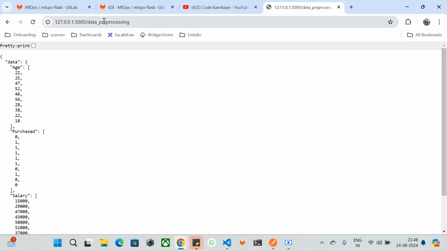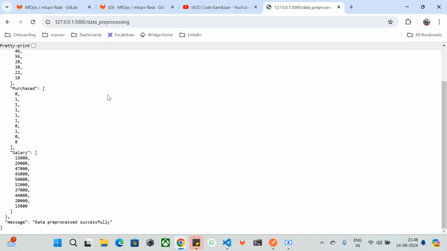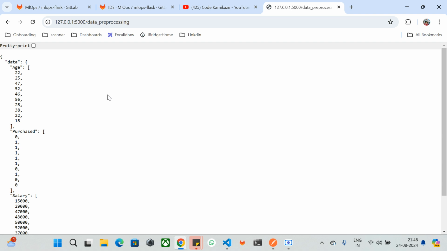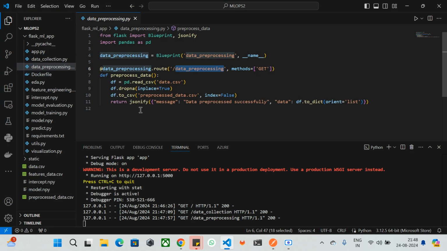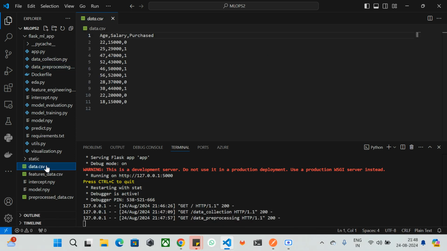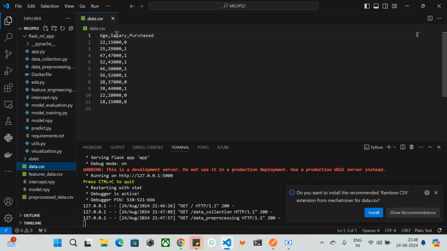So if I do data pre-processing, you can see here we have the data pre-processed successfully. As you know, this endpoint creates the hard-coded data sets, which represent the age, salary, and behavior of our individual. It creates the data frame from the hard-coded data and saves it into data.csv. If you see here, we have age, salary, and purchased. This is the age, this is the salary, and whether he's going to purchase or not.